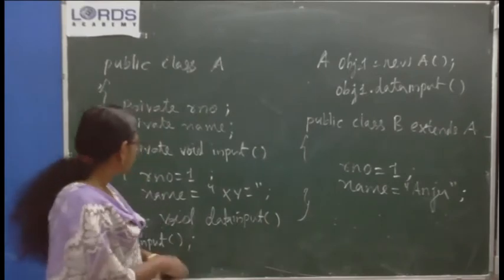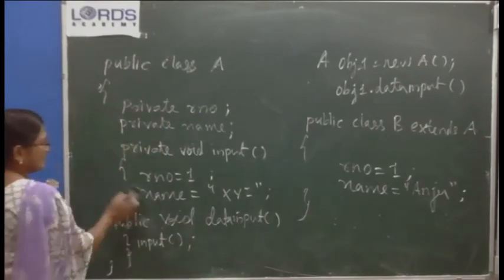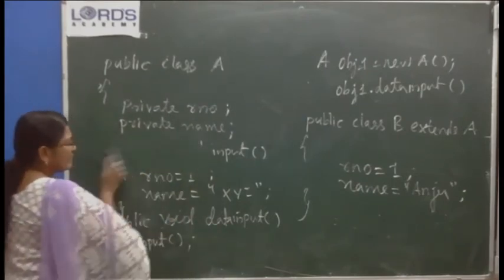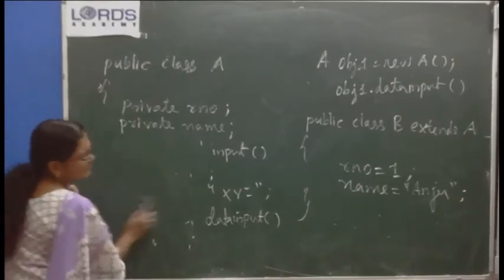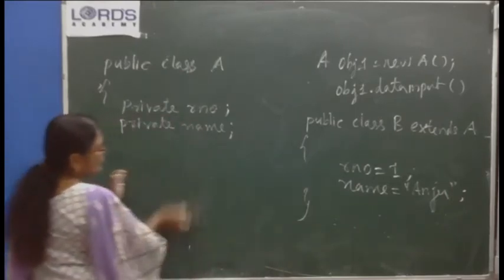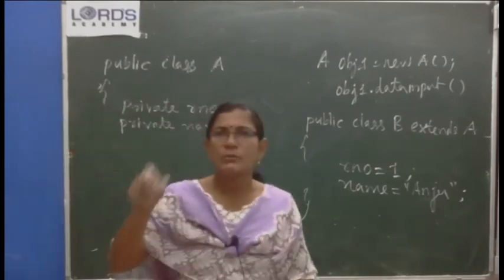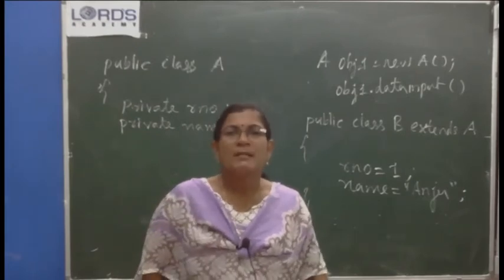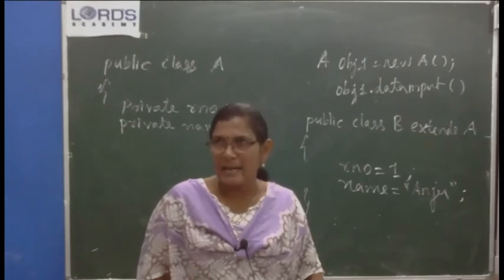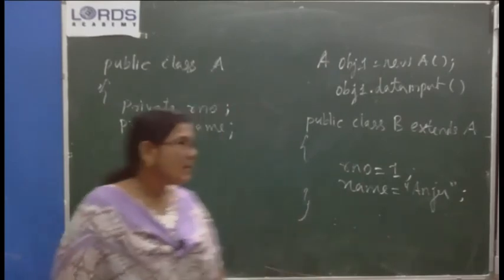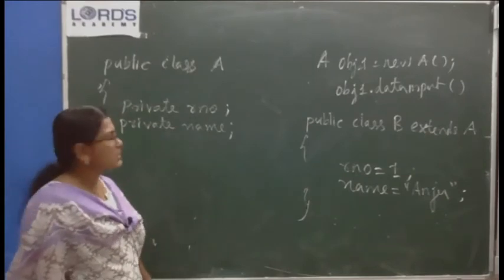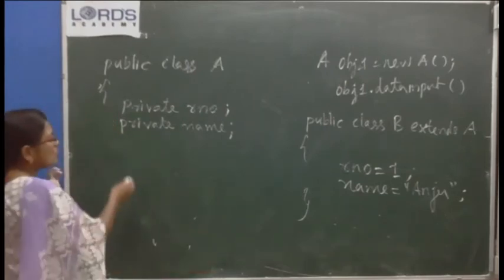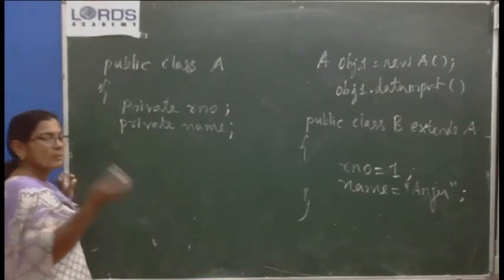Okay. So let me come to the setter method and getter method. As the two variables are private, to provide accessibility to them, we can write a getter method and a setter method. Usually, as we studied in 10th standard, for each variable, one setter method sets the value of a private variable, and one getter method returns or accesses the value from a private variable. So there are two private member variables. To set the value for these two variables, we can write two setter methods. Setter methods will be public.